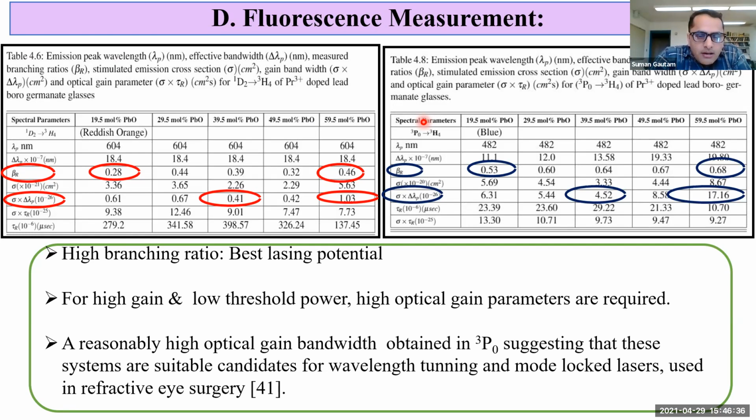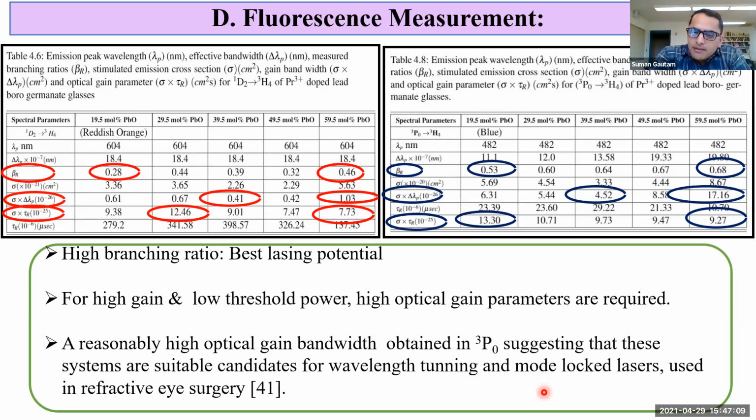This is the optical gain parameter. It is observed that the optical gain parameter is also highest for the 3P0 to 3S4 transition. This highest parameter shows that these systems are suitable candidates for wavelength tuning and mode-locked lasers. The laser which operates in this way is called a femtosecond laser. It puts out laser light in pulses on the order of femtoseconds.